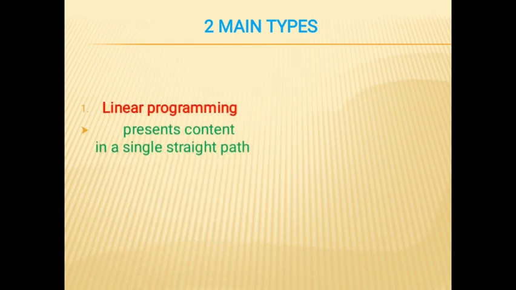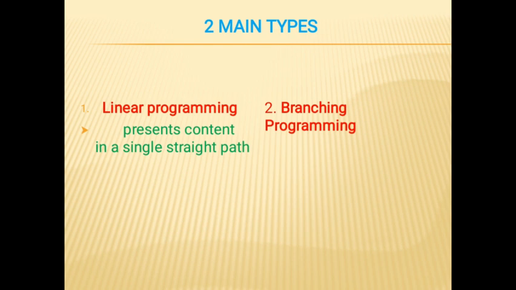Now, there are two main types of programmed instructional materials. The first one is linear programming, defined as an approach that presents content in a single straight path, guiding learners through the material sequentially. The second is branching programming.